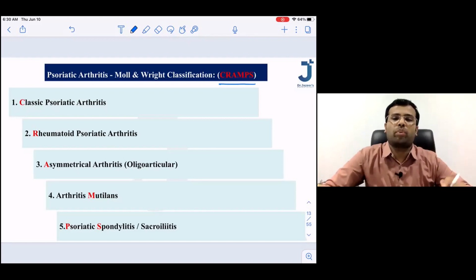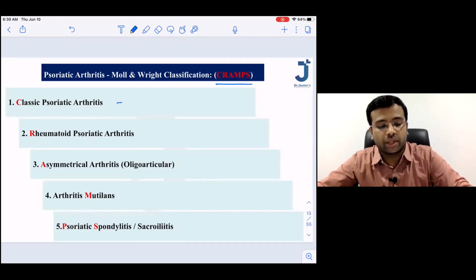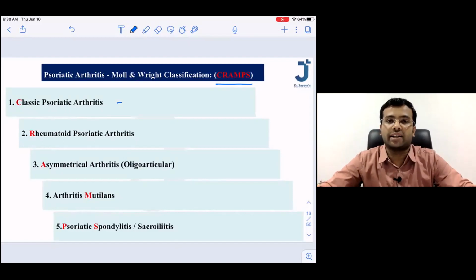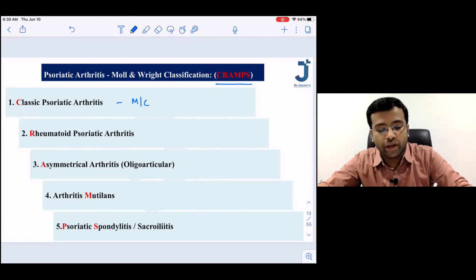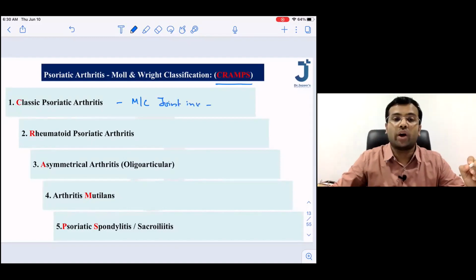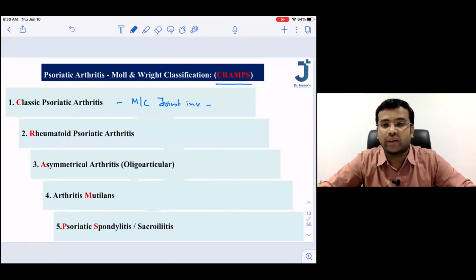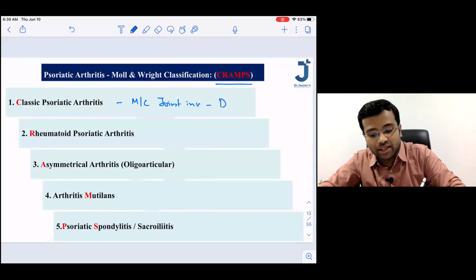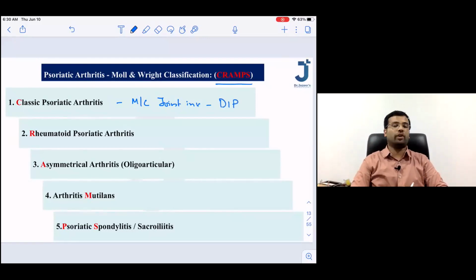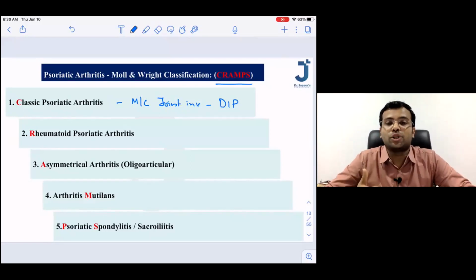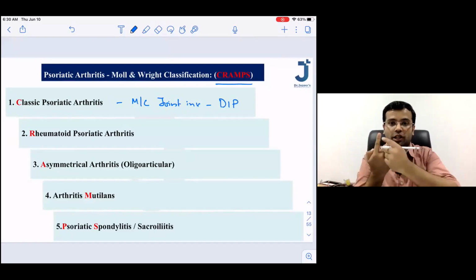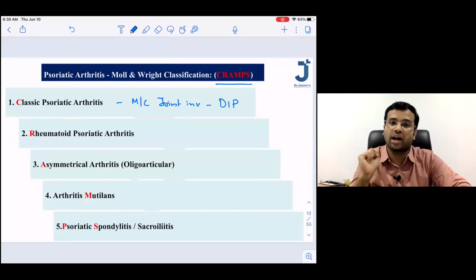I'll just write down one point each for each of these subtypes. Classic psoriatic arthritis: which is the most common joint involved? I want some of you to answer. What is the most common joint that is involved in classic psoriatic arthritis? Can anyone answer quickly? Excellent, Dr. Raji, Dr. Nikita, Rajeshwari, Dr. Nikhil, excellent. So this is the distal interphalangeal joint.